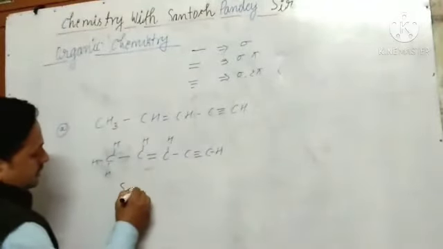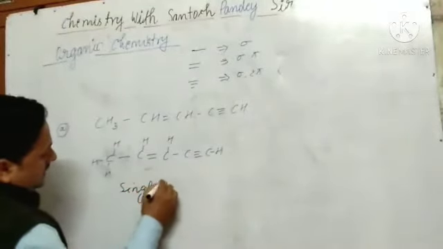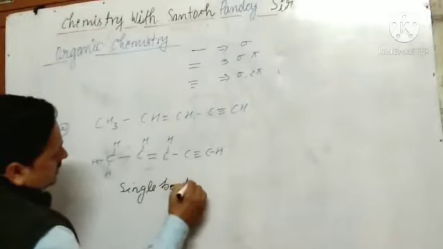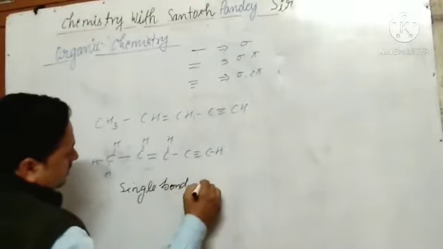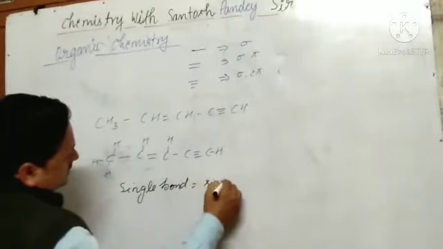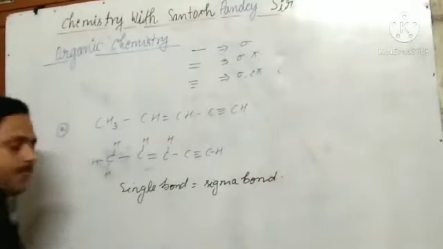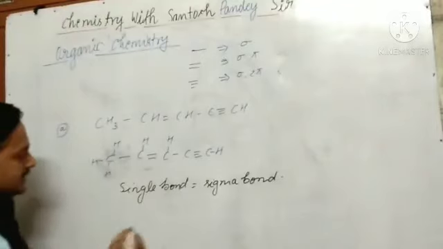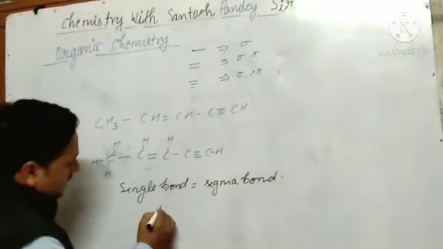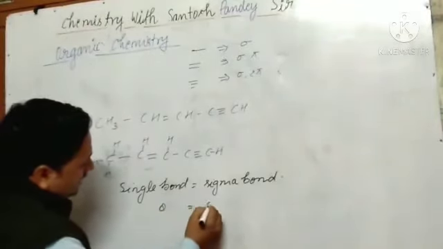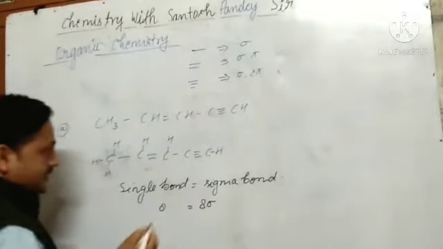So single bond equals sigma bond. Okay, so how many single bonds are there? 8 single bonds means 8 sigma bonds.